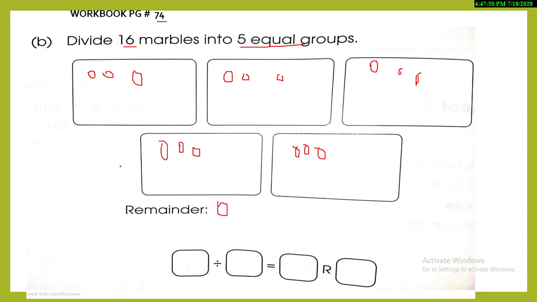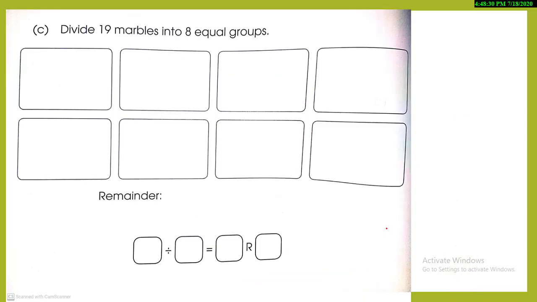See how easy it is, and how many marbles do we have in each group? 3, and the remainder is 1 marble over here. So you will mention 1. Easy? I hope that you guys understand it now.